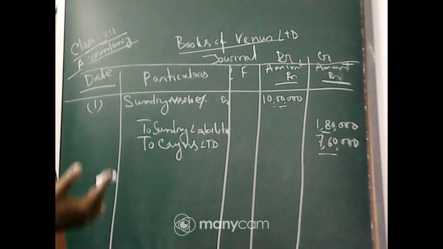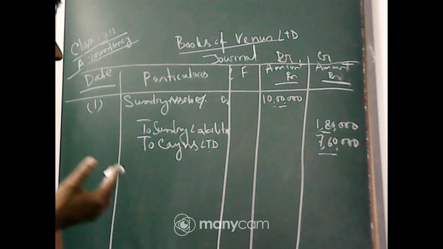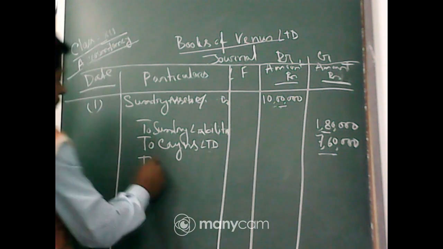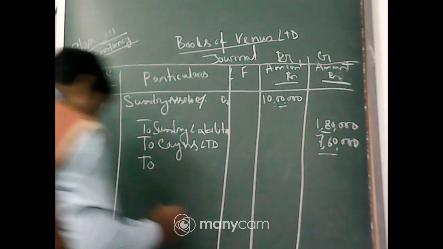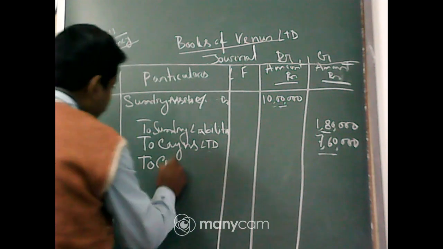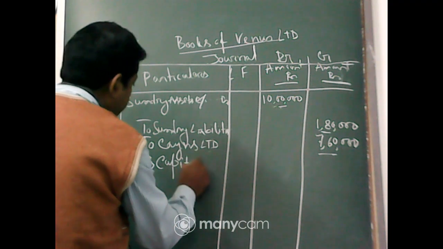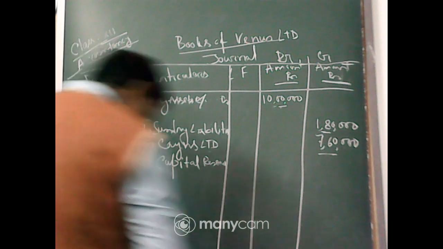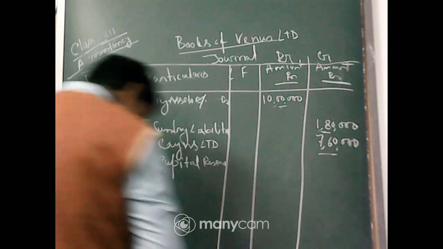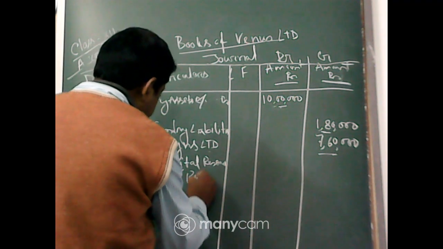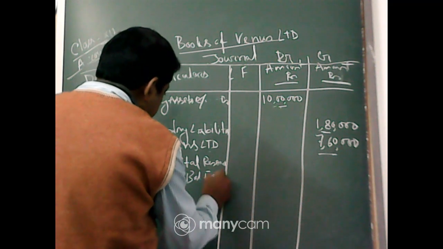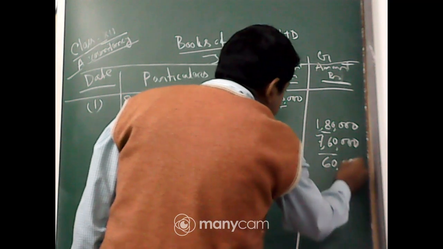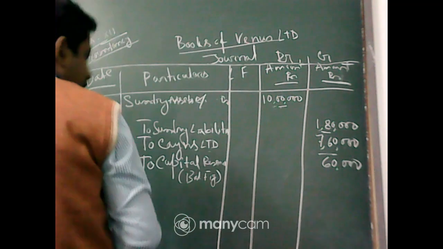So this 60,000, the extra amount they are not taking, will be the capital reserve, because this is a non-business income. You have to transfer this profit to the capital reserve account. You can take it as a balancing figure also. That is a balancing figure. Okay, so that will be the 60,000. Now you can see debit equals credit.